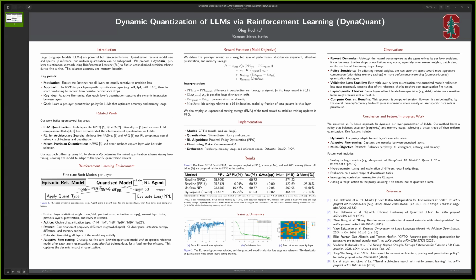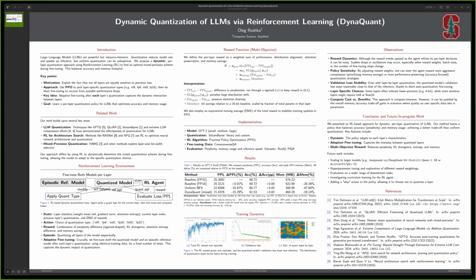We tested this approach on GPT-2. We used libraries like Bitsandbytes and our custom implementation for quantization. We use proximal policy optimization, PPO, for the reinforcement learning algorithm.